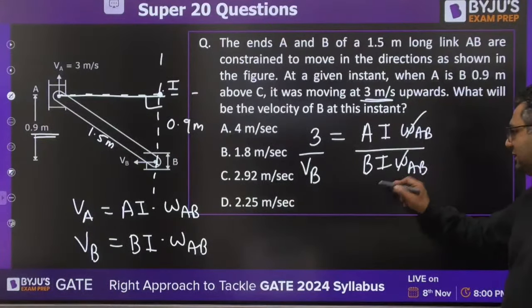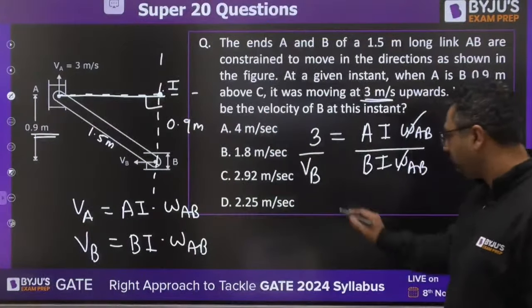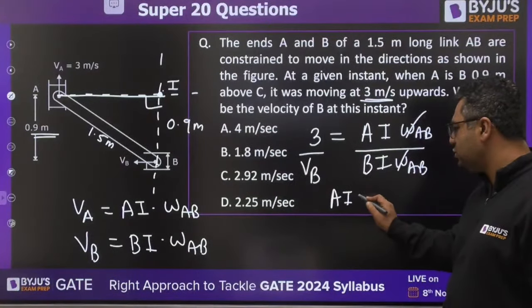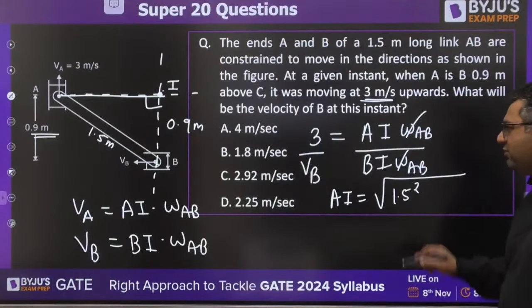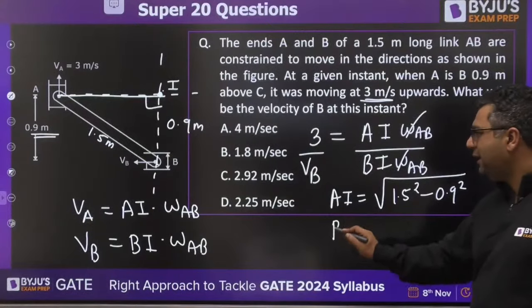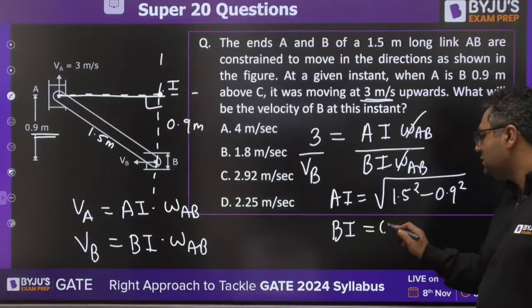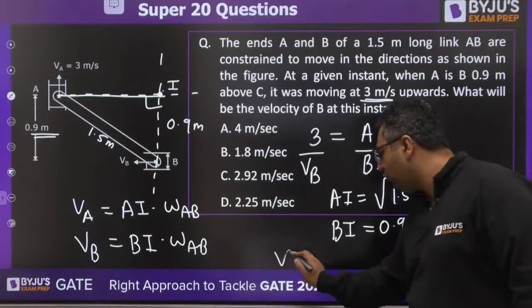Omega AB will get cancelled out. You can find out AI with the help of this. AI is equal to square root of 1.5 square minus 0.9 square by Pythagoras, and BI is 0.9 meter. Put the value, get the value of VB.